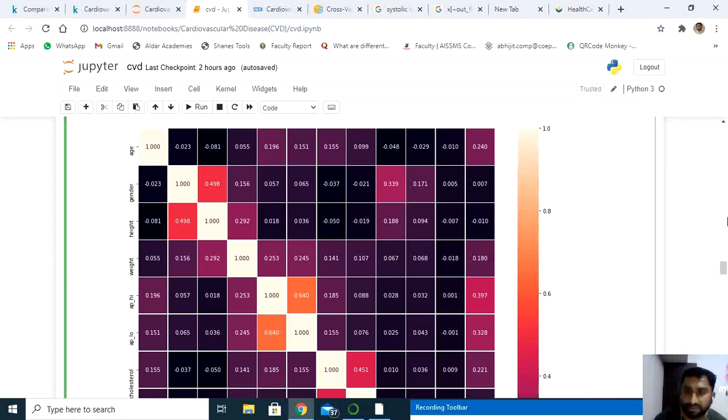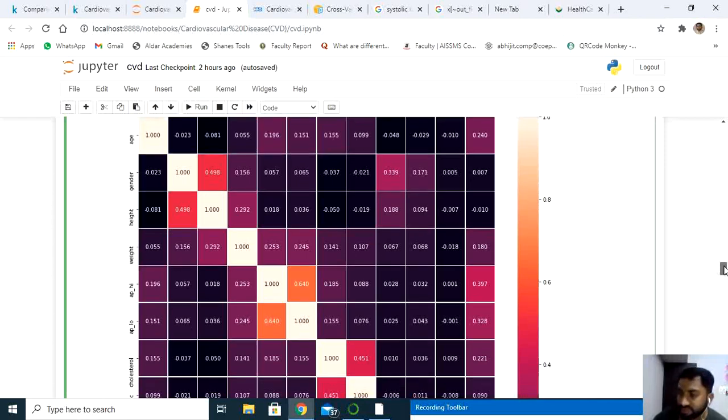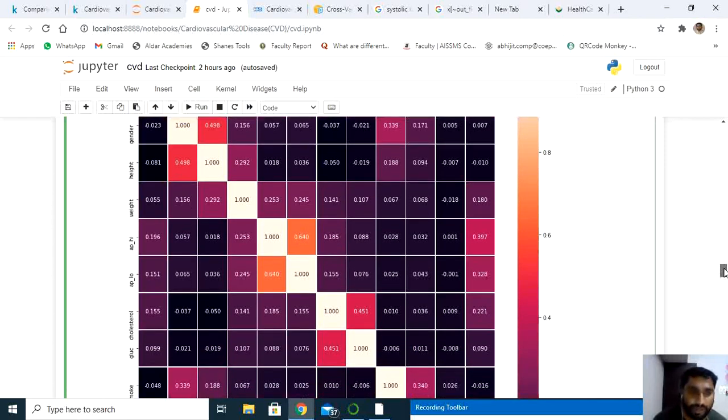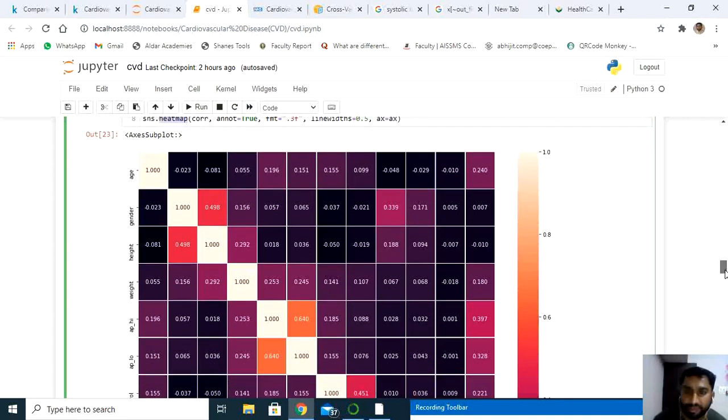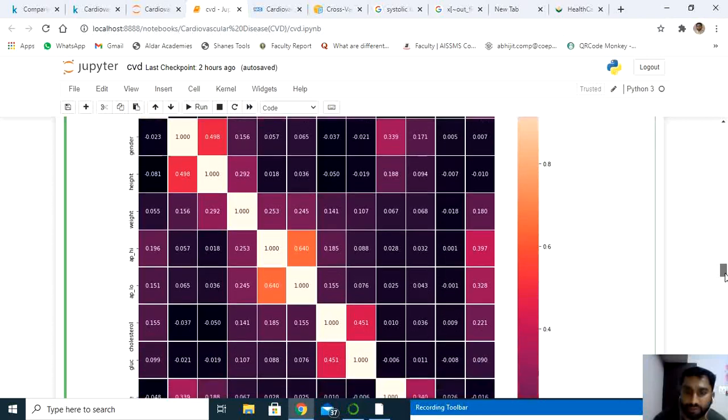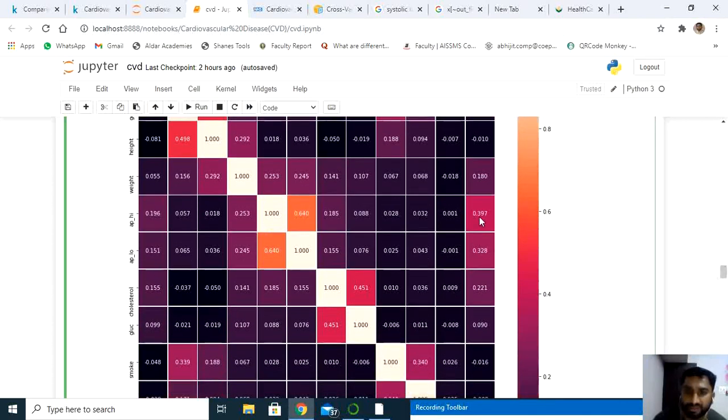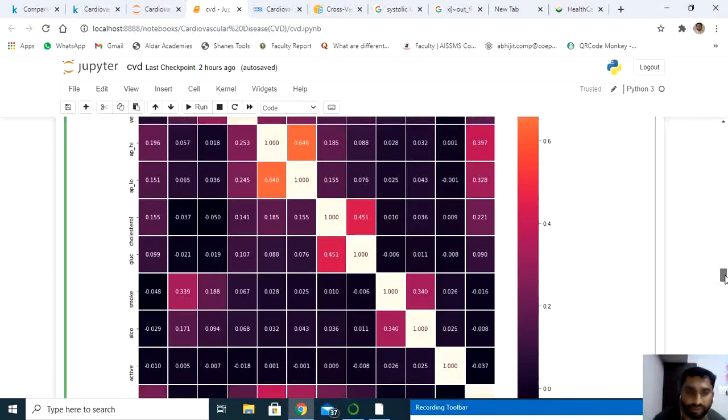Next, systolic blood pressure and diastolic blood pressure are highly correlated, have a look at this: 0.240, 0.39, 0.32 it gives. They are highly correlated with respect to my dependent data. Cholesterol 0.25, glucose not much correlated.